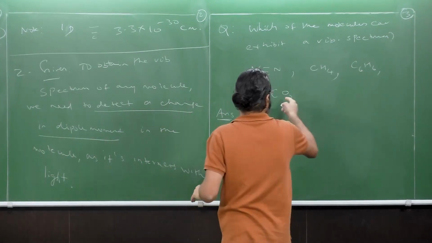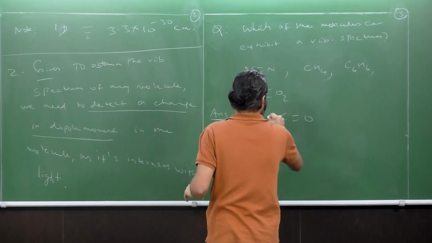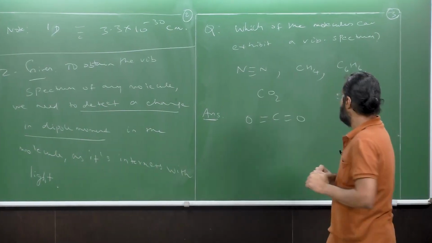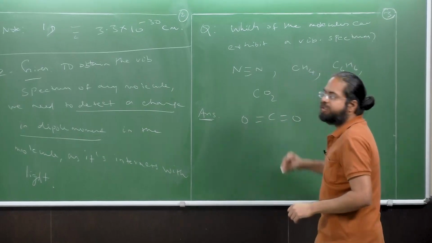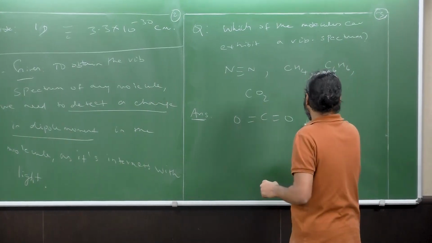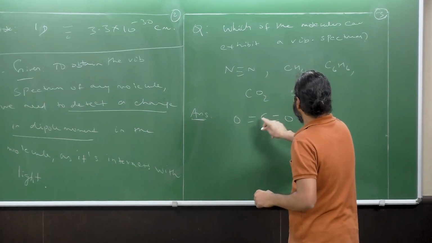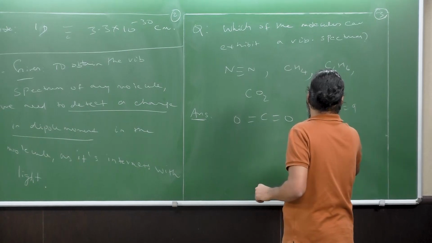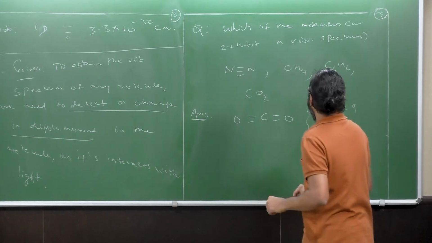For example, if you consider carbon dioxide, how many vibrational degrees of freedom does it have? Recall from our previous classes that the total number of degrees of freedom is 3n, which is 9 in total.